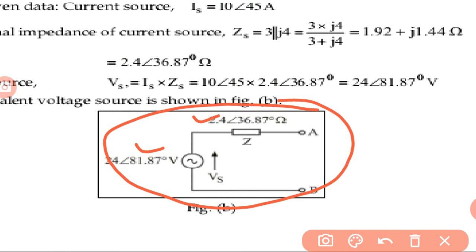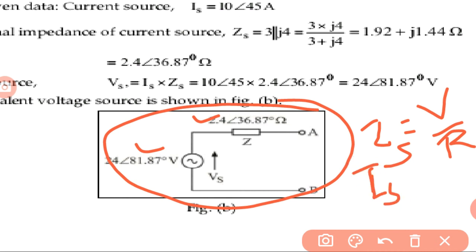When we require the current source, first find the magnitude. From Ohm's law, Is is equal to V by Z. Here V is equal to 24 angle 81.87 by Z, which is 2.4 angle 36.87.